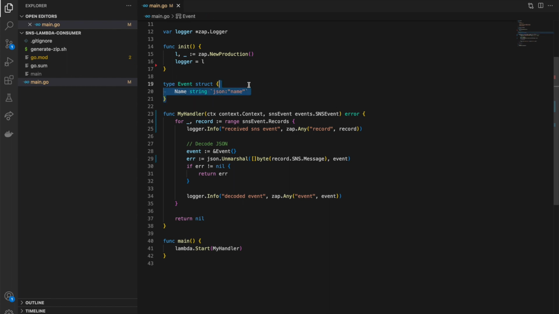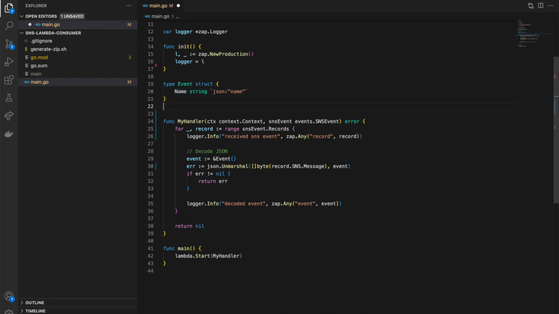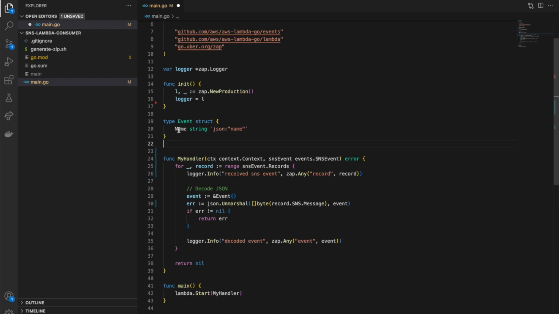So for your situation, you would want to define this for whatever payload you're sending into the event. For us, I believe we had an order ID, which was a string, and that was called OrderID. And the second one was just TS, which was an int, and we just called that TS. So that's what our event payload is going to look like.